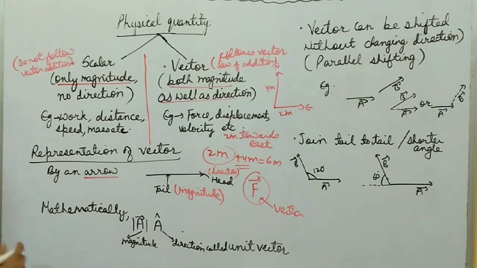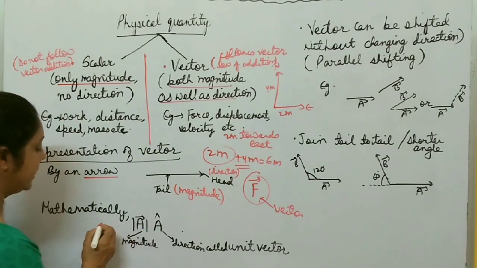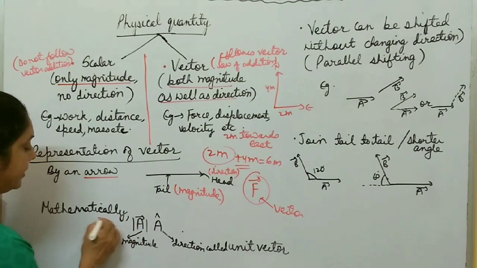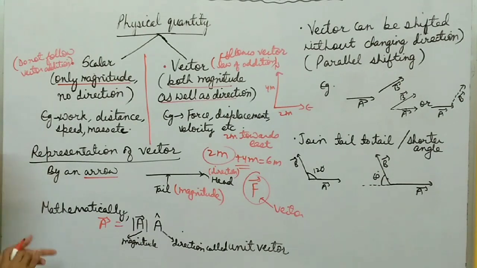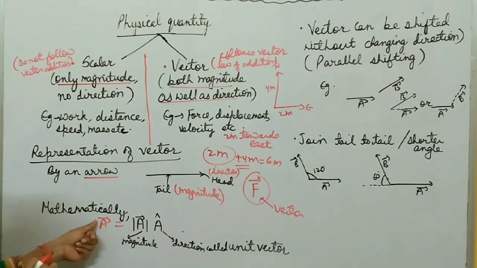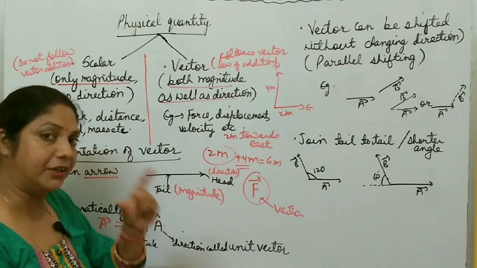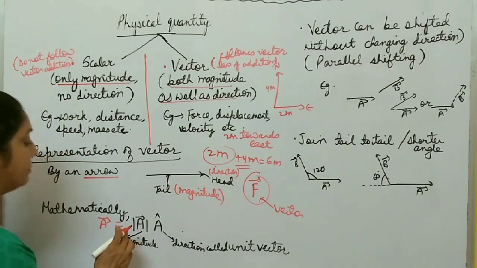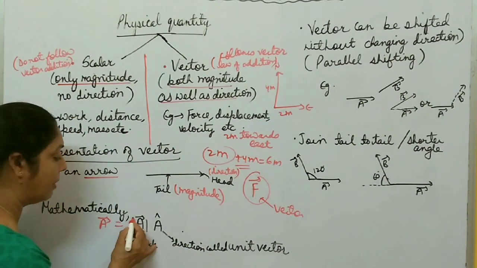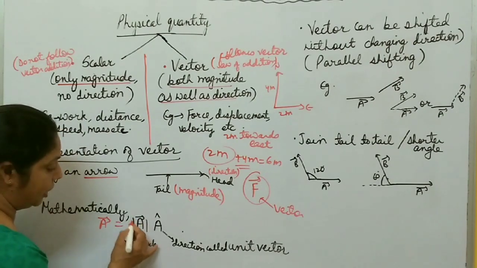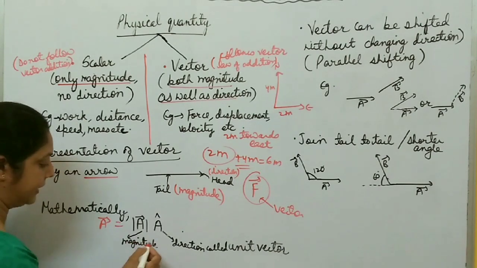Mathematically, how is it represented? Suppose A is any vector quantity, because you are putting an arrow over it, so it is a vector quantity. It means it has both magnitude as well as direction. So magnitude is represented by the mod of that vector A. If you put mod over vector A, it represents magnitude.